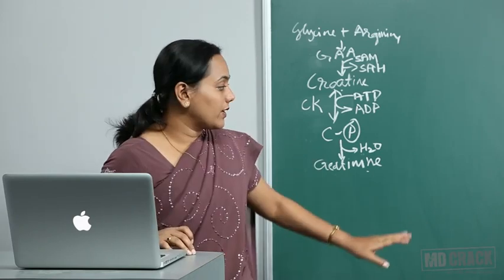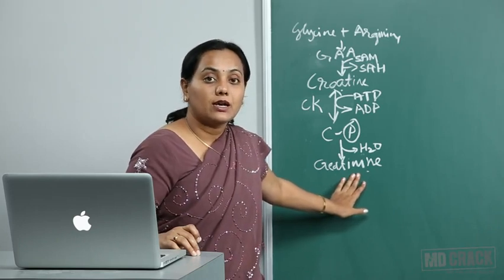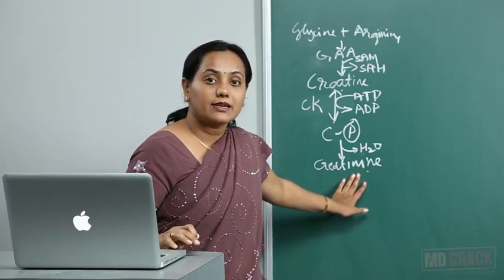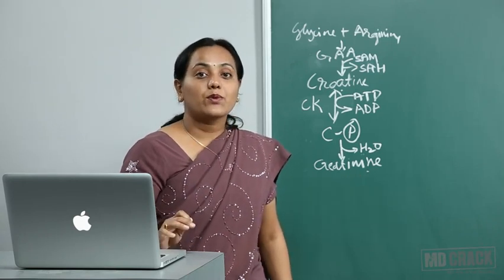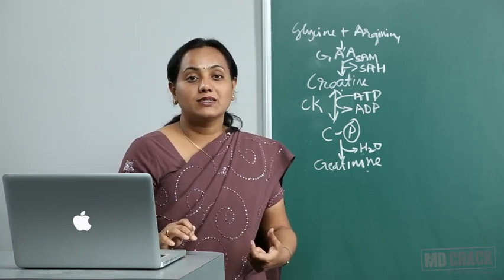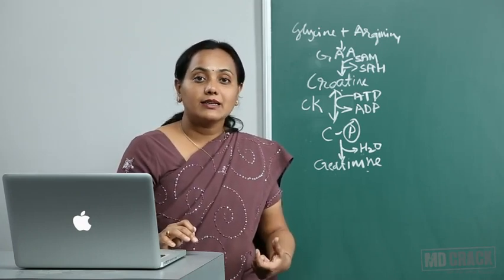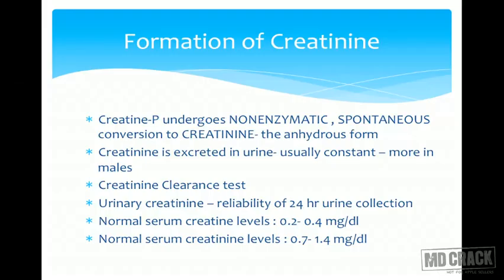Plus, there is one more thing in which creatinine is used. Remember, creatinine is neither secreted nor absorbed from the renal tubules. So it can be used for one of the renal function tests called the creatinine clearance test. The physiologist will be telling you about it. The main thing is the formula is U into V by P, where U stands for concentration in the urine, V stands for volume, and P stands for concentration in the plasma. If we know this, we can use creatinine to find out the glomerular filtration rate.